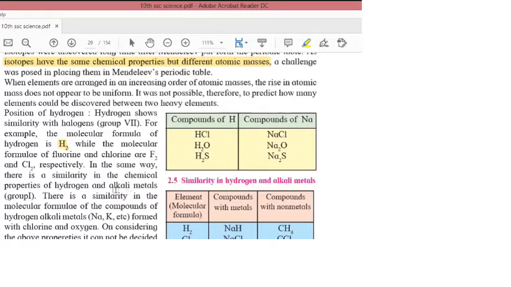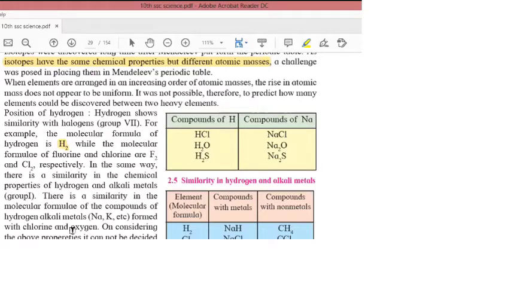There is a similarity in the molecular formulae of the compounds of hydrogen and alkali metals formed with chlorine and oxygen. Means what? NaCl, KCl. So it was similar to HCl also. So hydrogen was showing the properties of both alkali elements and also the halogens. So it was somewhat problematic to decide where to place the hydrogen.